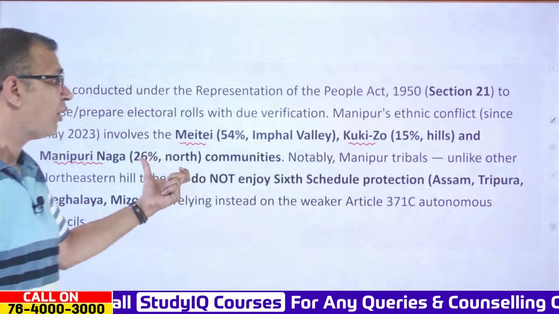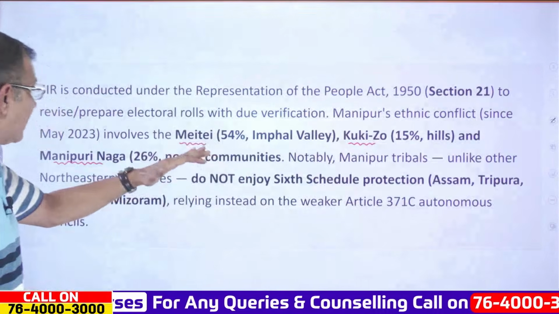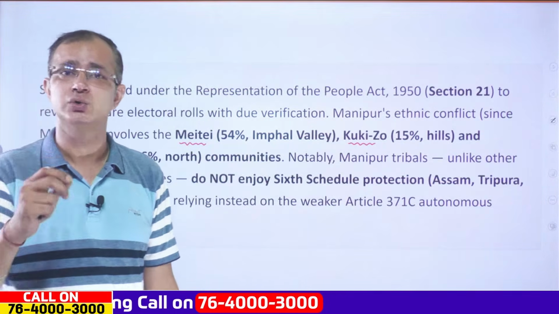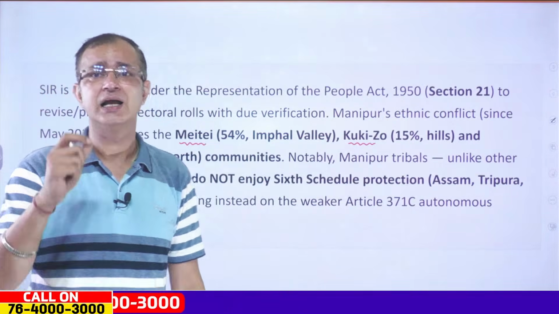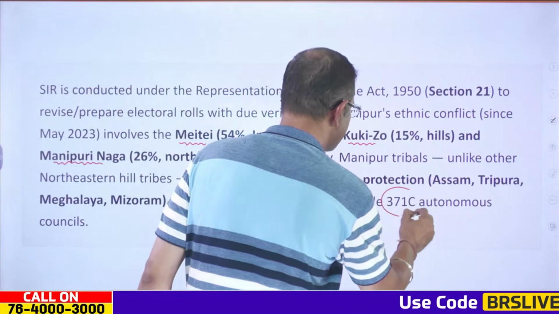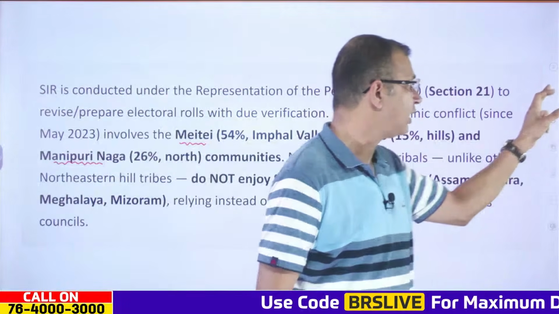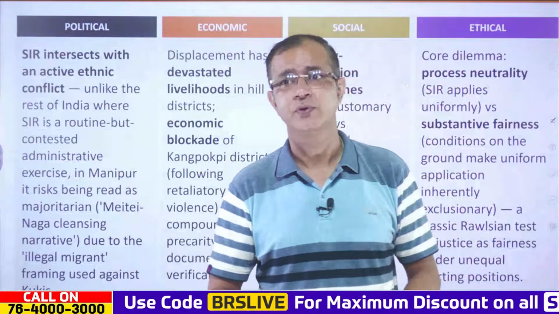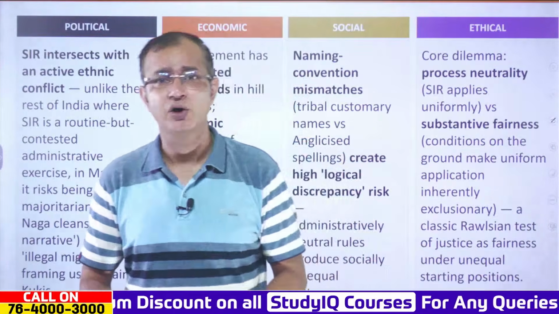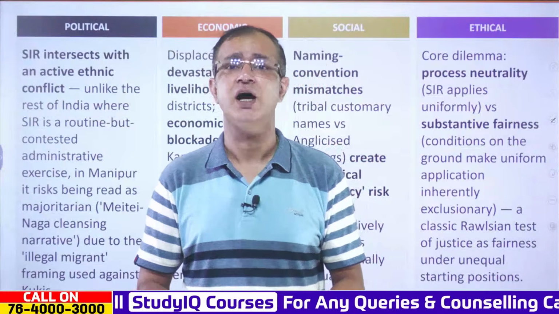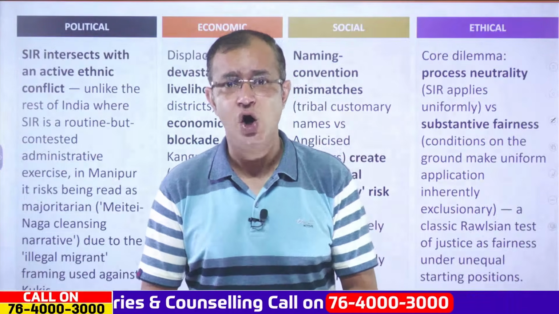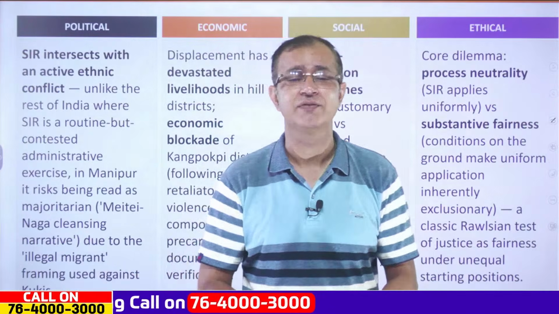Unlike other hill tribes, the Manipur tribals do not enjoy the 6th Schedule protection, which is only available in 4 states: Assam, Tripura, Meghalaya and Mizoram. They rely on the weaker Article 371 autonomous hill councils created in Manipur. This editorial is quite important because it pertains to a grave danger: the disenfranchisement of Manipuris who have lost their identity documents because of the clash we have seen in the state.